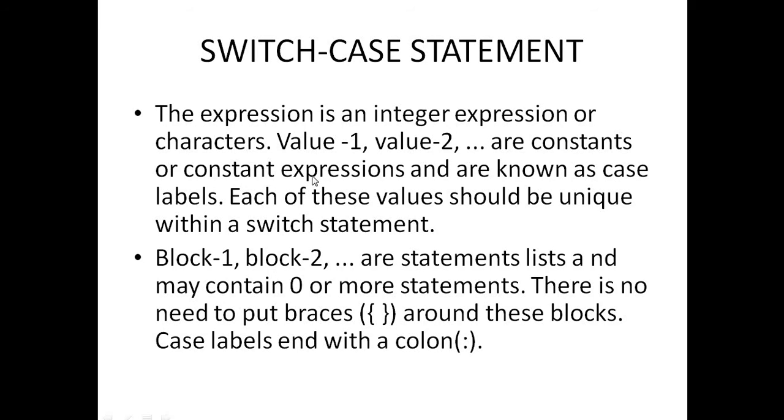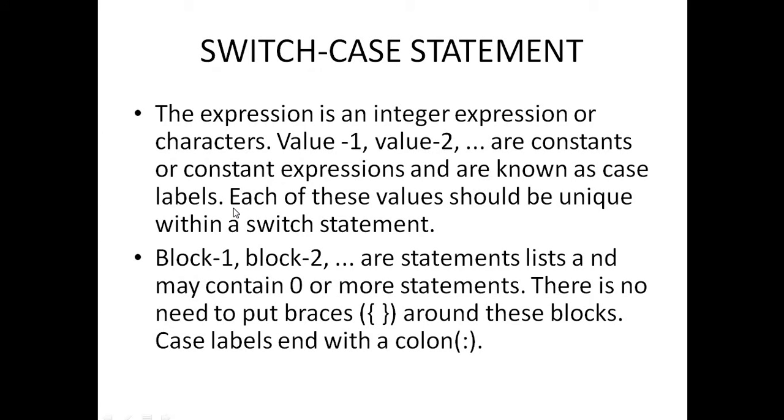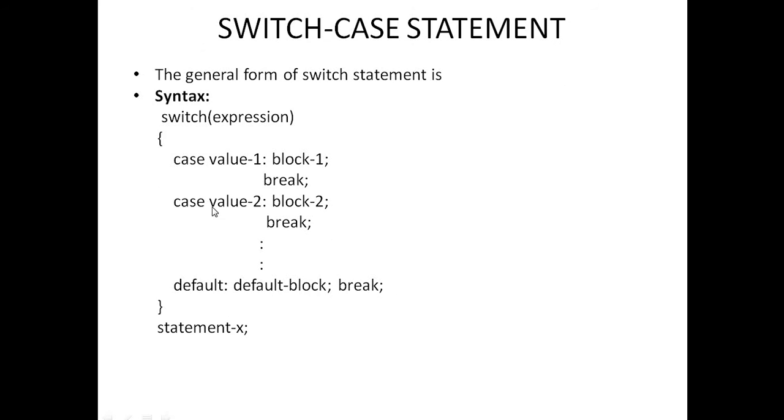Either character constants or numerical constants are known as case labels. Each of these values should be unique within a switch case statement, right? So case values are nothing but constants, either characters or numbers. Then case is a keyword and it should be unique. Then block 1, block 2 are statement lists and may contain 0 or more statements, right? There is no need to put opening and closing braces around these blocks, and case labels end with a colon. Means the case needs to be labeled with a colon.